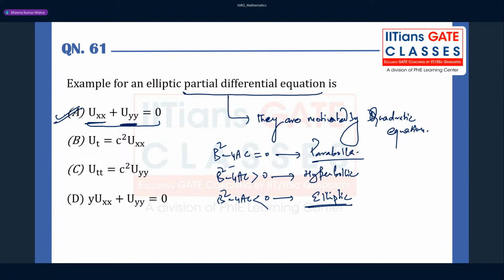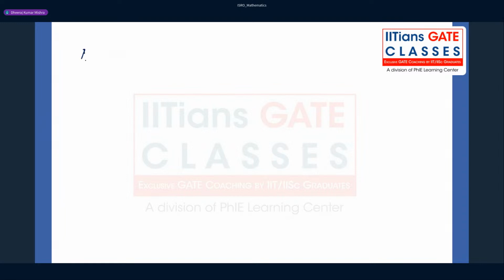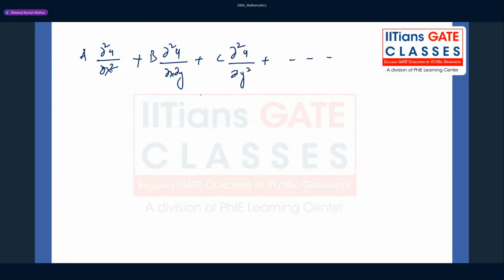Okay, so always remember, the classification of partial differential equations is motivated by the quadratic equation, and b square minus 4ac equal to 0 if you get. Okay, remember this is very important, right? So what is the meaning of that? I'm trying to convey here: a times dou u by dou x square plus b times dou u by dou x dou y plus c times dou u by dou y square, and so on. All those terms will be present. So you need only a, b, c, that's it. Okay, you don't need any other term.